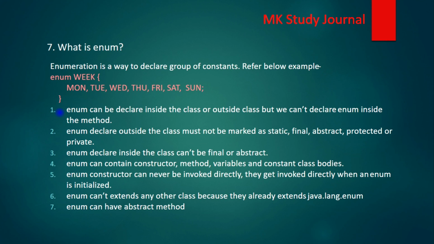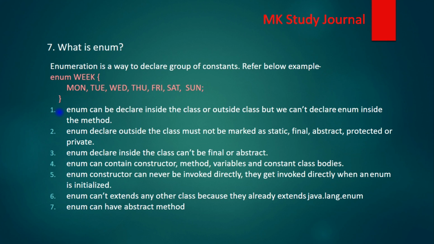Then the third point is enum declared inside the class. What are the constraints when we are declaring enum inside the class? The enum should not be final or abstract, so we can't declare them as final or abstract. Then the fourth point is enum can contain a constructor. Like classes, enum can contain constructors, methods, variables and constant class bodies. And the fifth point is enum constructors can never be invoked directly. They get invoked automatically when an enum is initialized.